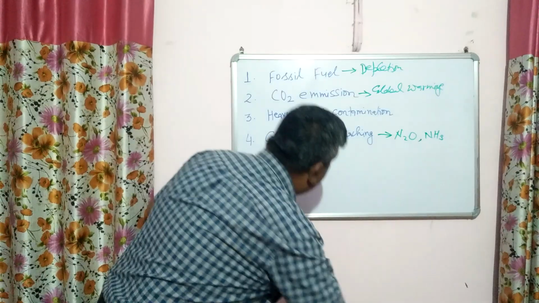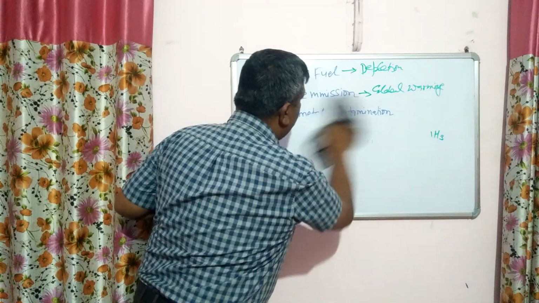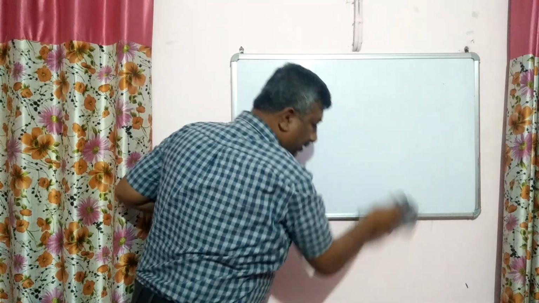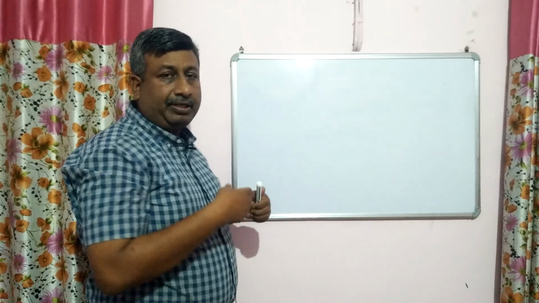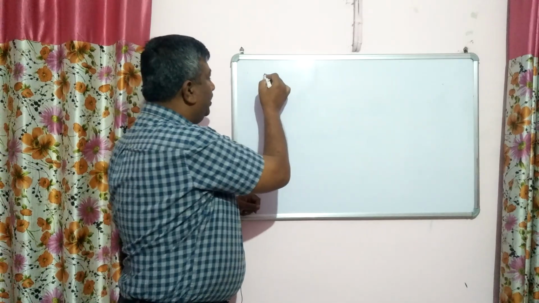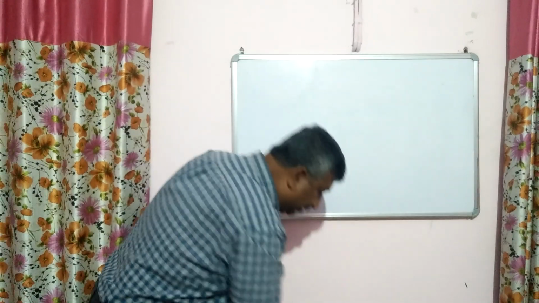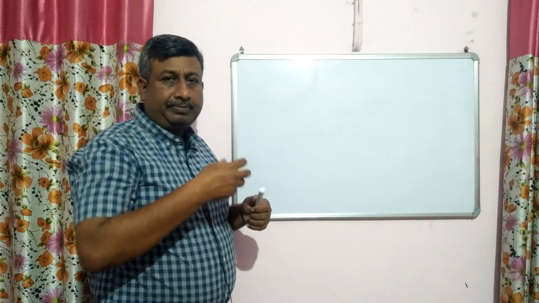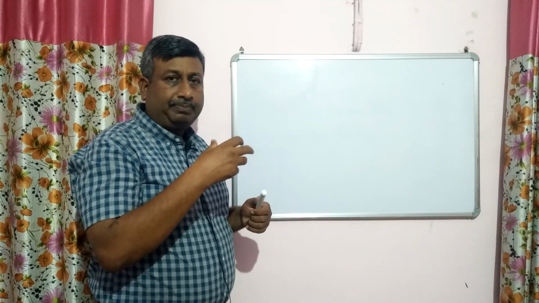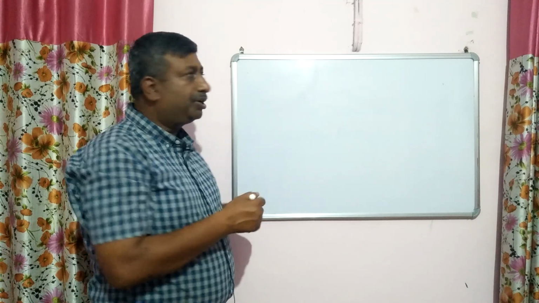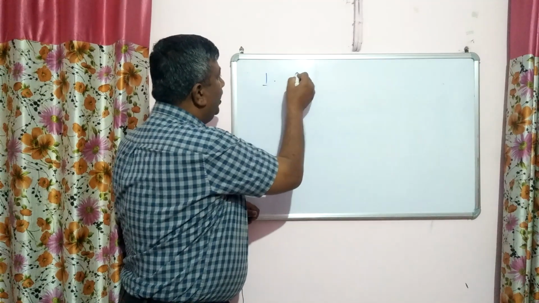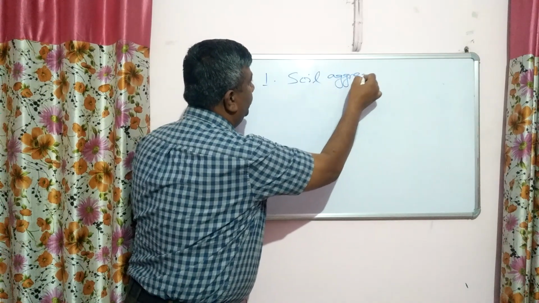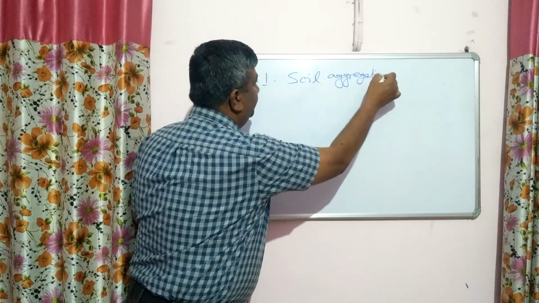So when we use organic sources, there are numerous advantages. The advantage is that organic matter is produced by the organic source, and this organic matter is helpful in soil aggregation. So soil aggregation is improved when we use organic sources.